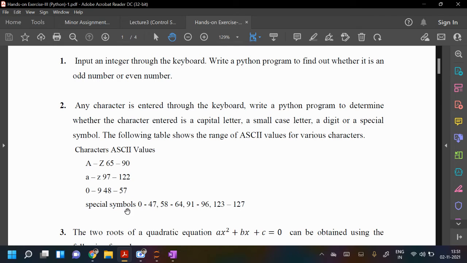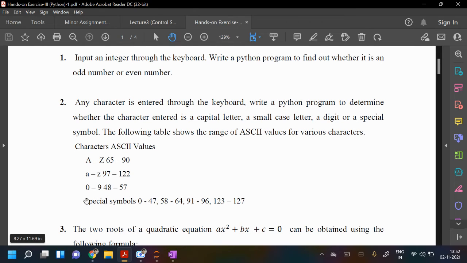So you have to use this and check whether the user input a capital letter or a small case letter or a digit or a special symbol. So you have to use if else. If ASCII value is between 65 and 90, it is uppercase letter. If ASCII value is between 97 and 122, it is lowercase letter. If ASCII value is between 48 to 57, it is a digit. Otherwise, either this or this or this or this, then it is special symbol.